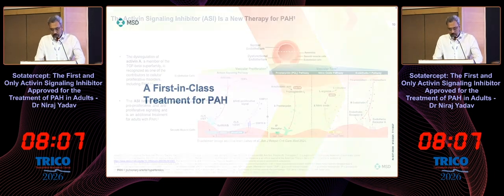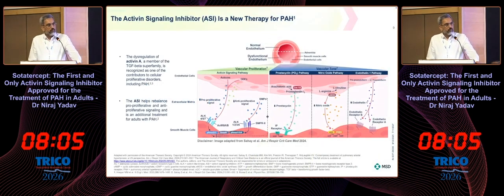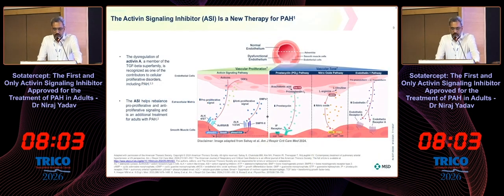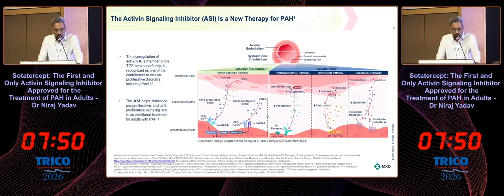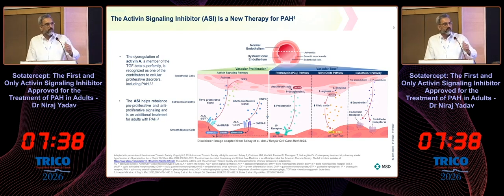As our understanding of the pathology of pulmonary arterial hypertension improved, we have increasingly recognized a very important role of pulmonary cellular hyperproliferation. Activin signaling is the pro-proliferative signaling, a member of the TGF-beta superfamily, which is associated with the BMP signaling.